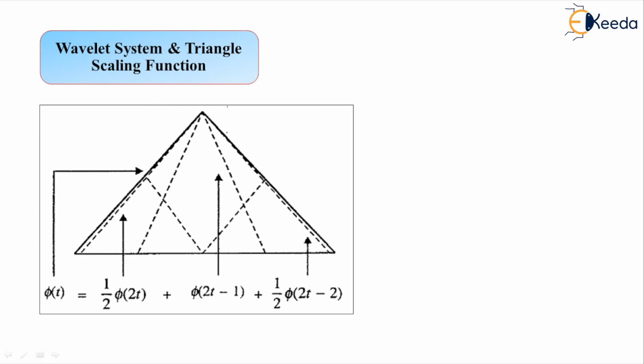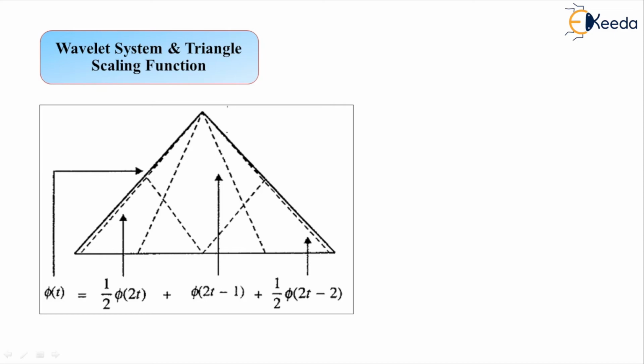That has been shown by the dashed line here. Next to that, the middle component you see, that is phi of 2t minus 1. As we have reduced the time interval, it is the time scaled version of the scaling function that has been now translated by 1 unit on the right hand side, that is shown by phi of 2t minus 1. And at last, the translated version by 1 more unit on the right hand side.